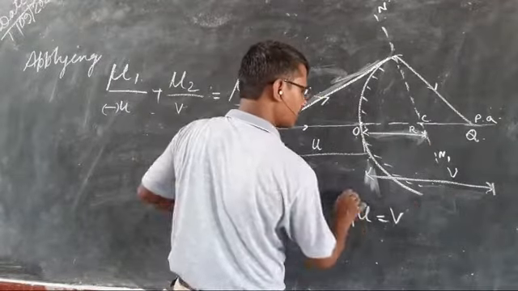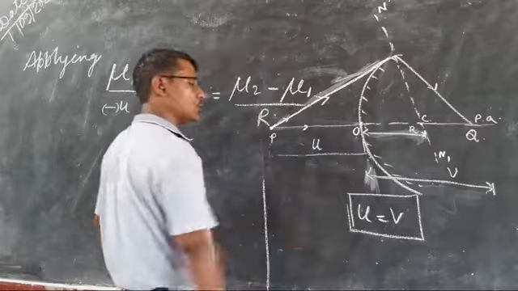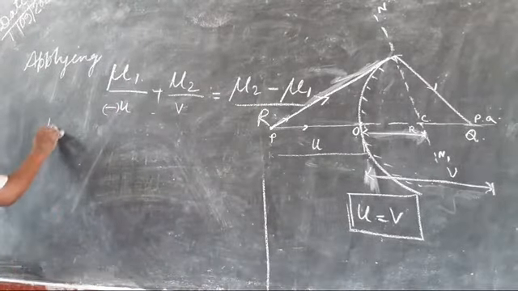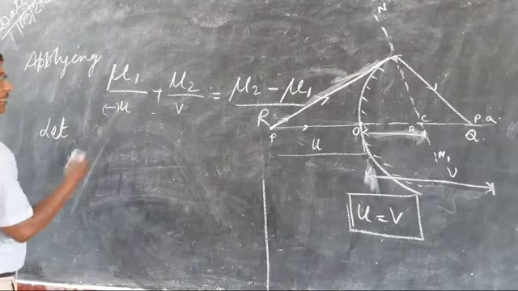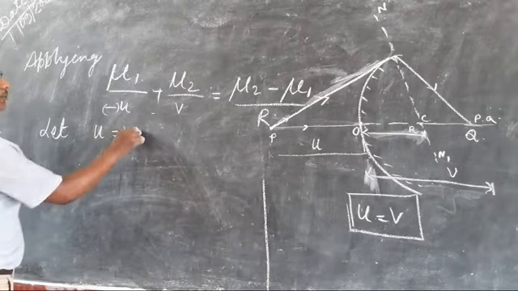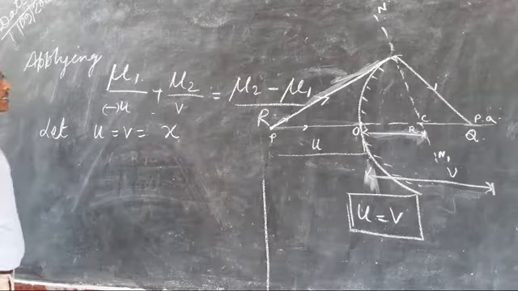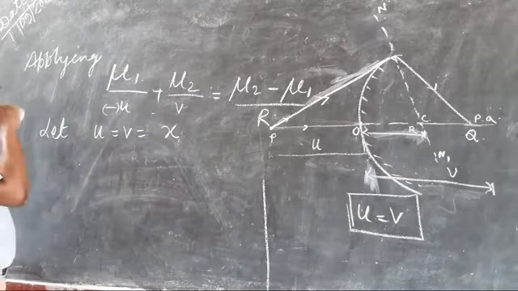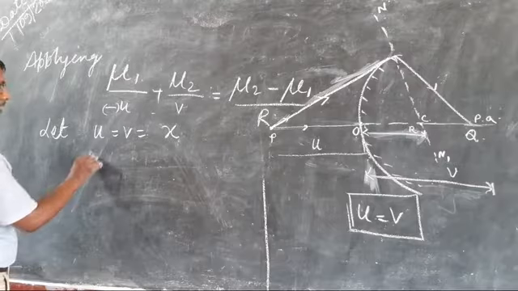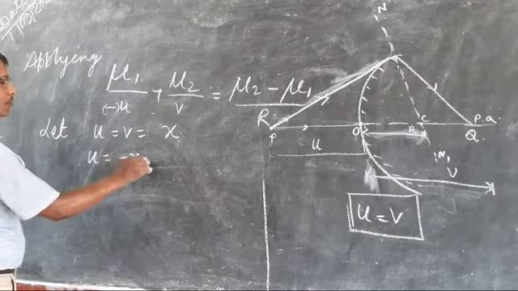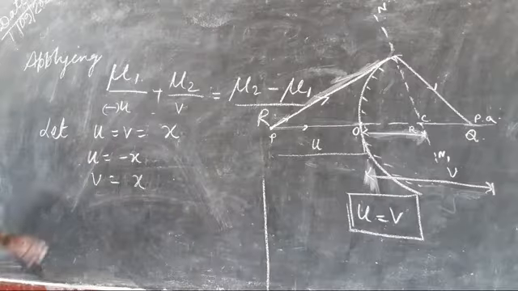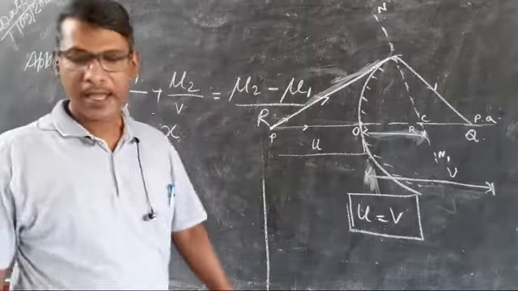It means that in the formula the condition applied is U is equal to V. So we have to find V, let U is equal to V is equal to X. Applying the sign convention, we will take u equal to minus x and v equal to plus x, and keep the values and calculate x.